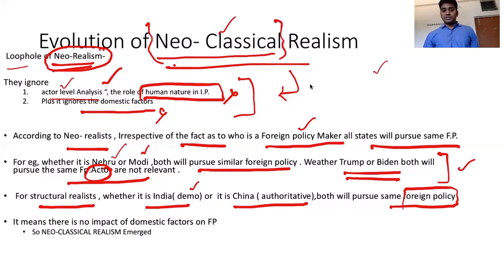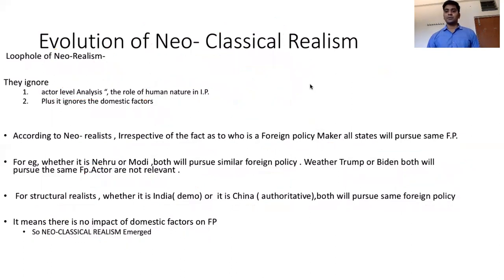Further, the neo-realists say there is no impact of domestic factors on foreign policy. Whether your domestic politics is a democratic country or an authoritarian country, that doesn't matter in foreign policy. That was the stance of neo-realism. So neoclassical realism emerged. This is the reason why neoclassical realism emerged after the neo-realist school.